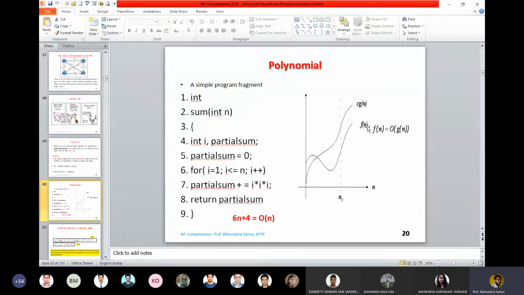This is the behavior of my algorithm as n increases. So f of n is the value on the y-axis, and n is the value increasing on the x-axis. Now let us look into a code segment, and from this code segment we try to find f of n. That means for my algorithm, I can write f of n.